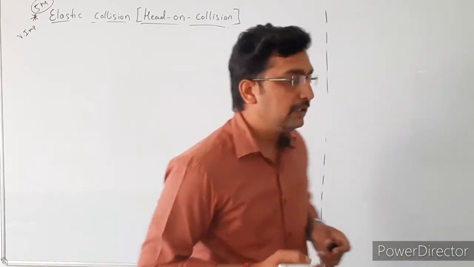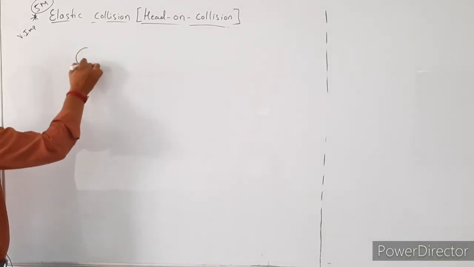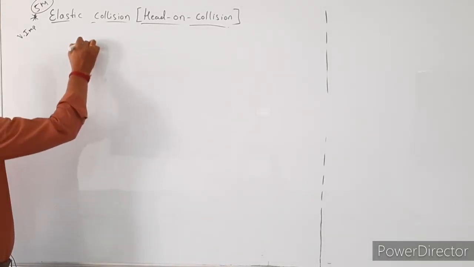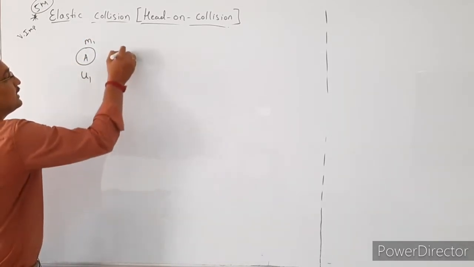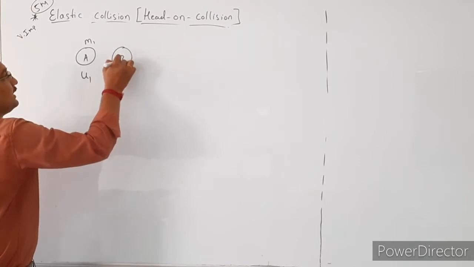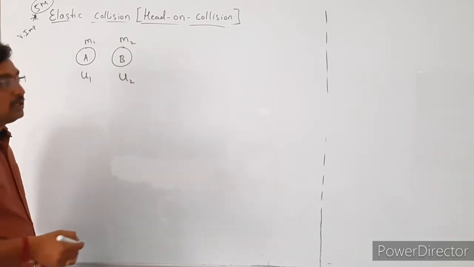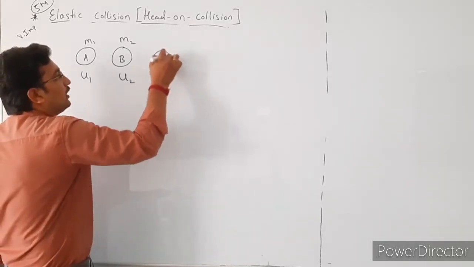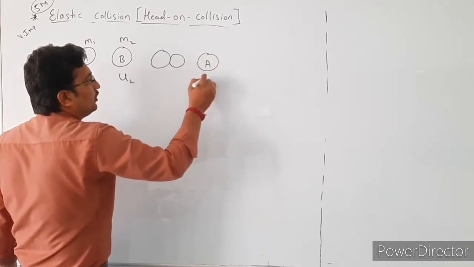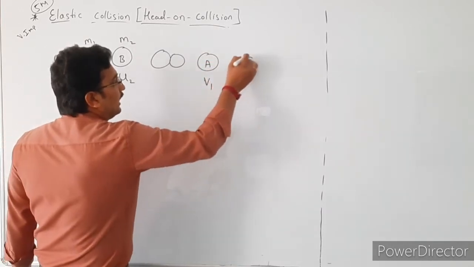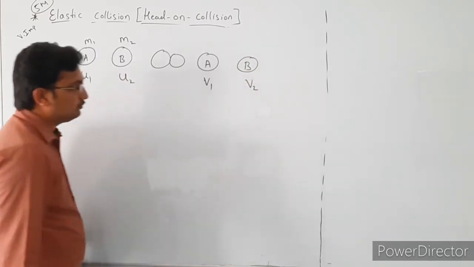Okay. So here in this case we consider two particles. Consider this particle A, its mass is m1 and it is moving with the initial velocity u1, and this is particle B, its mass is m2 and it is moving with the velocity u2. So after collision, the first particle is moving with the velocity v1, and the second particle is moving with the velocity v2.